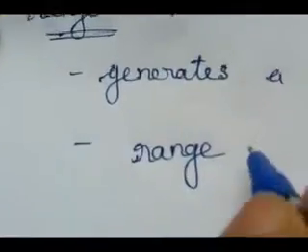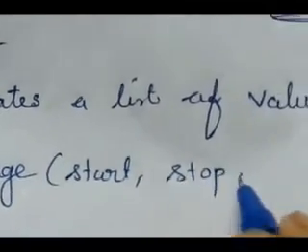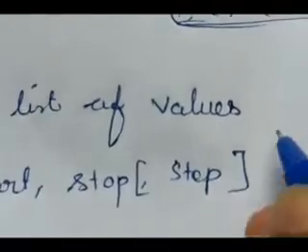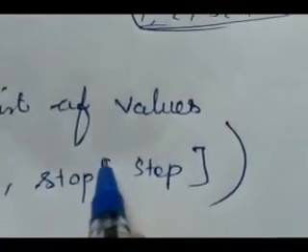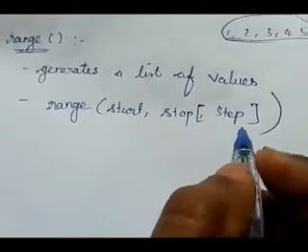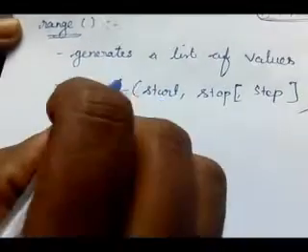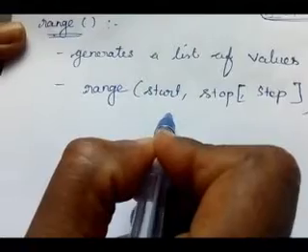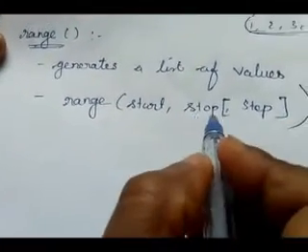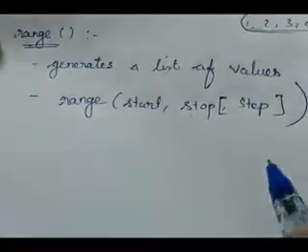Its syntax is range, start comma stop comma step. Here step is in square brackets, so it is optional. If needed you can use it, otherwise leave it. Understand? Then see here, the start value represents the initial value, the stop value represents the end value, that means stop minus 1. The step value means the increment or decrement value.